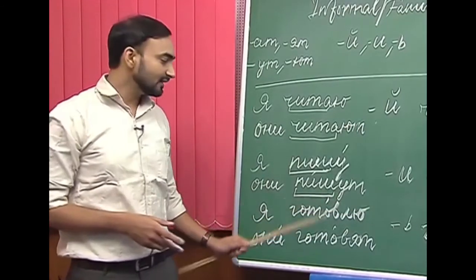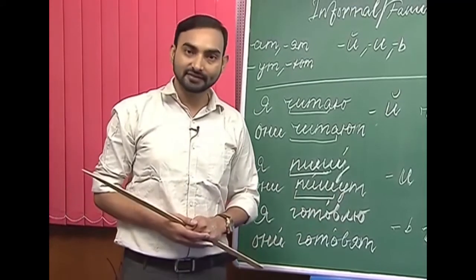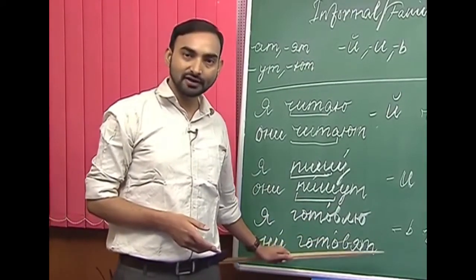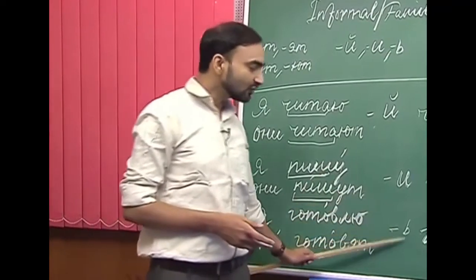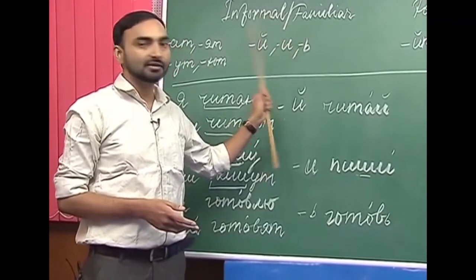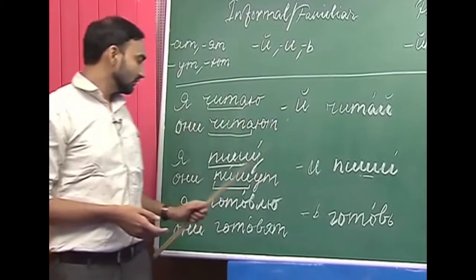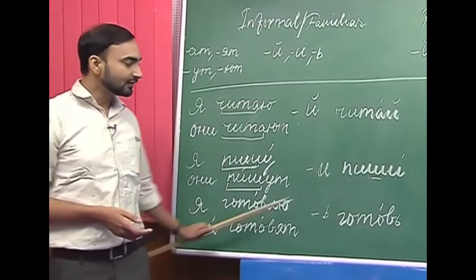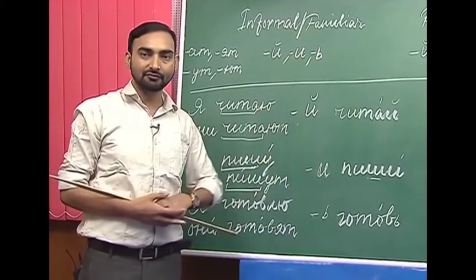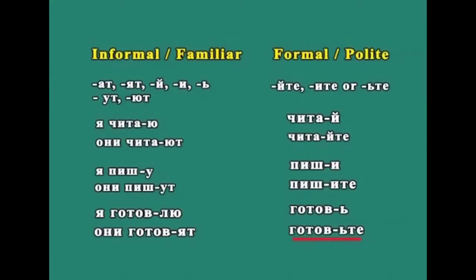So in that case, if the ending is not stressed and the stem ends with a consonant, we use a soft sign to form the informal or familiar imperative mood. So готовить will have готовь as its informal or familiar imperative form, and готовьте as its formal or polite imperative mood.